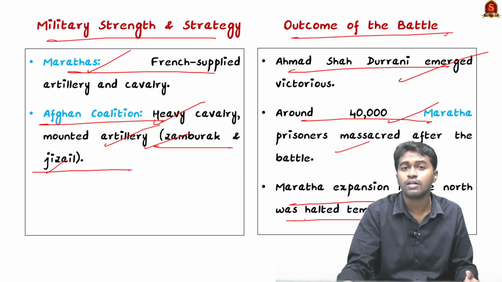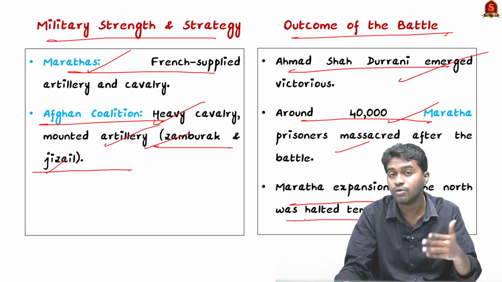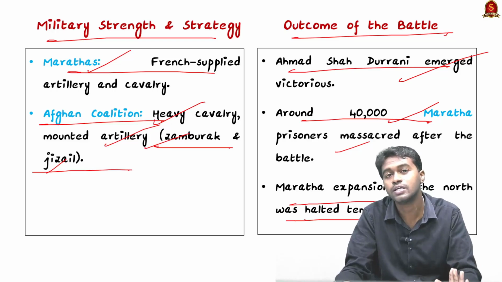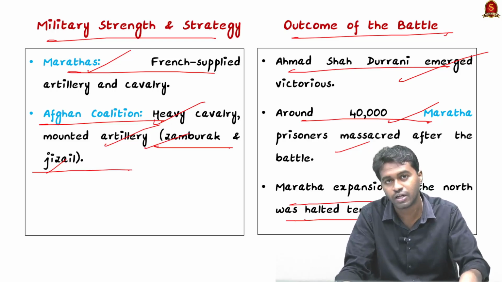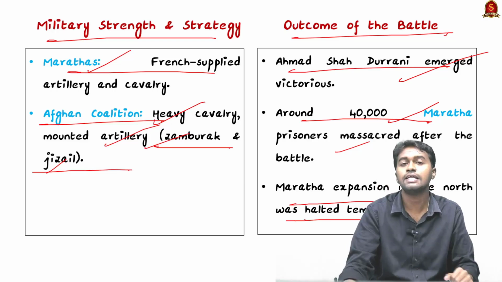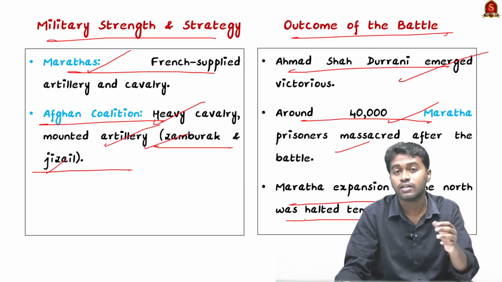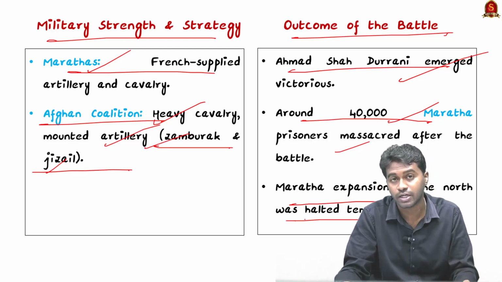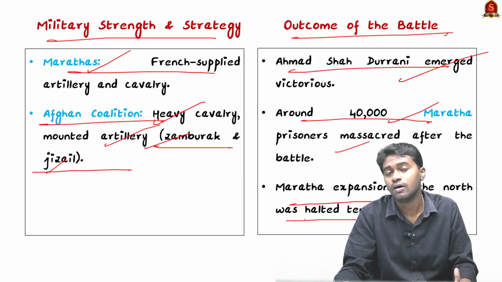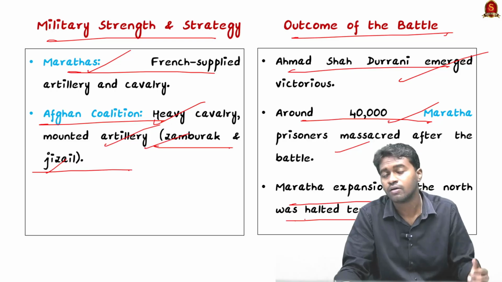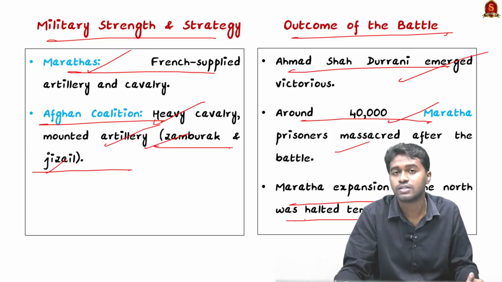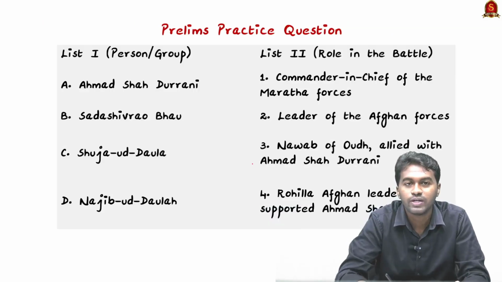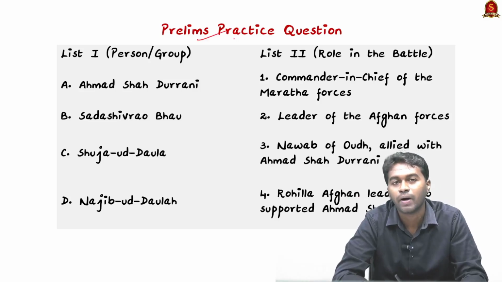And in between, the Marathas also engaged in battle against the British. That is known as the Anglo-Maratha War. And finally, in the third Anglo-Maratha War, the Peshwa was Bajirao II, and at that time the Marathas were totally defeated by the British, and the Marathas were finally forced to sign the subsidiary alliance. So in this topic, we discussed the third Battle of Panipat.